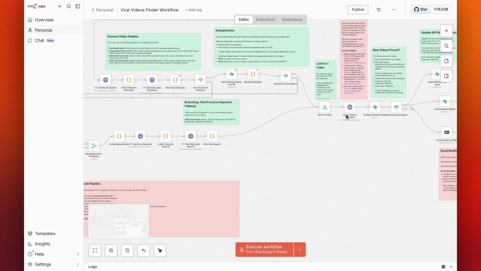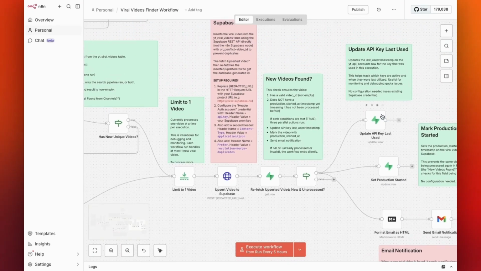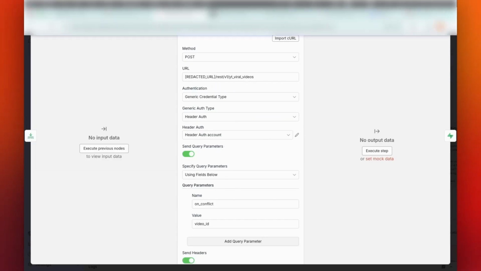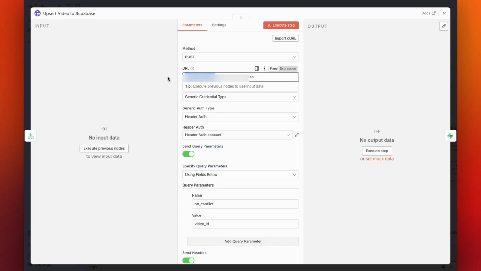Now let's take a look at this HTTP node. This is essentially another Supabase interaction, but I used an HTTP request because N8N does not have a native Supabase node that prevents duplicate data from being inserted into a table. This node ensures that the same video is not inserted twice into our viral videos table. First, you need to enter your Supabase URL in this field. Go to your Supabase dashboard and copy your URL.